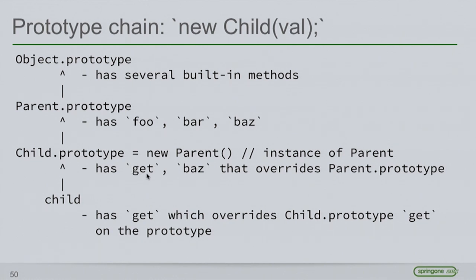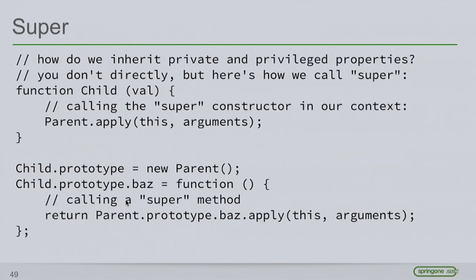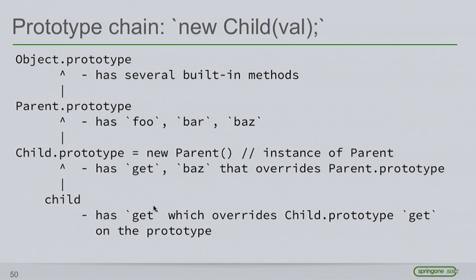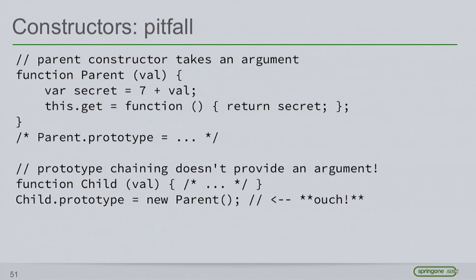So this is kind of weird. This get, what does it do? Because it's at the prototype level, it is a prototype now, and it doesn't really have access to those inner private variables that we had. But fortunately, if we called the super, get gets executed again, and we end up with another get on the instance itself that fixes that for us.